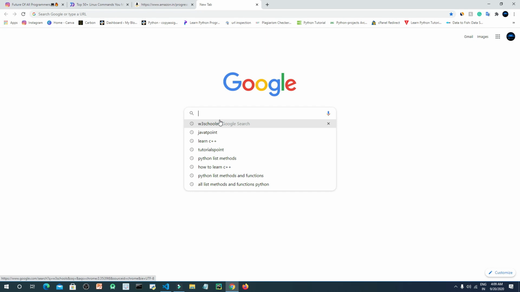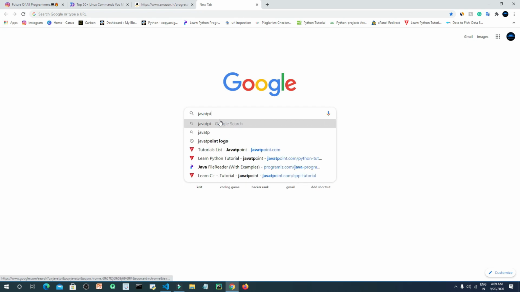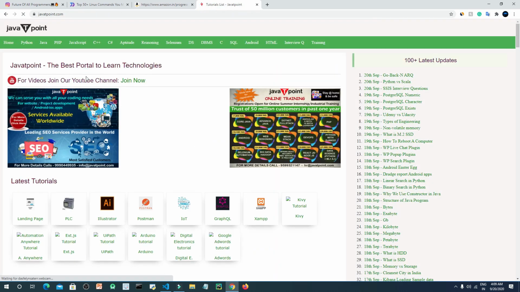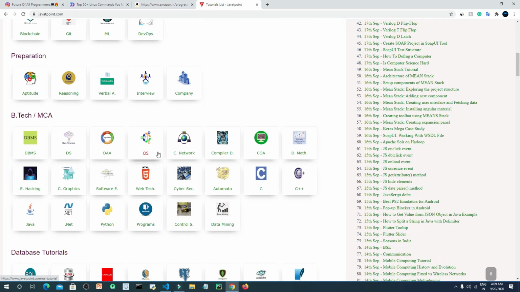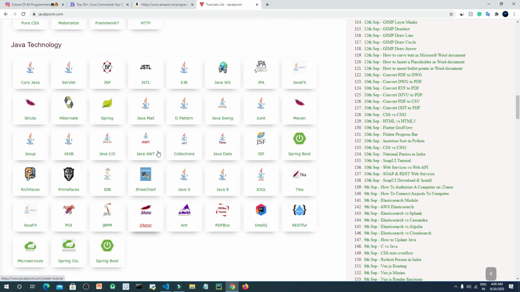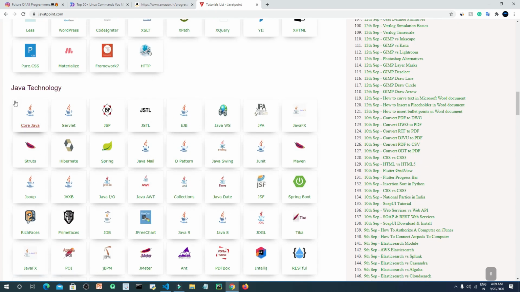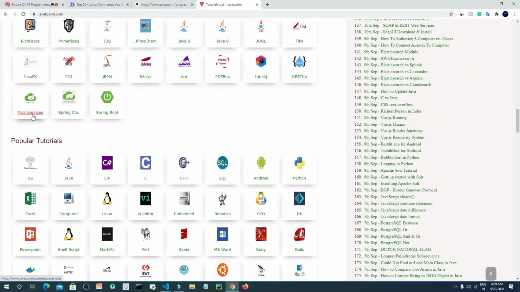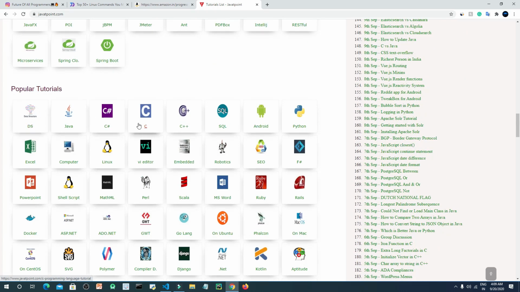First one is JavaTPoint, and you need to find C++. If you are a beginner in Java, you can choose Java, and you can also find Python, C, anything like that.